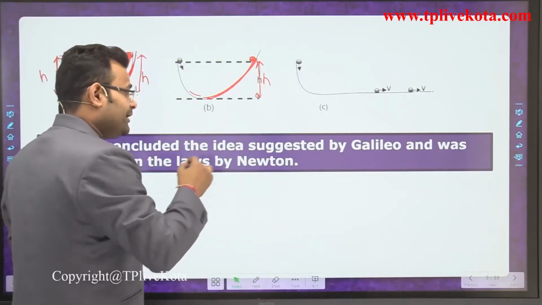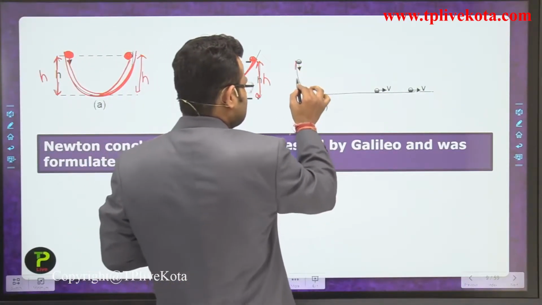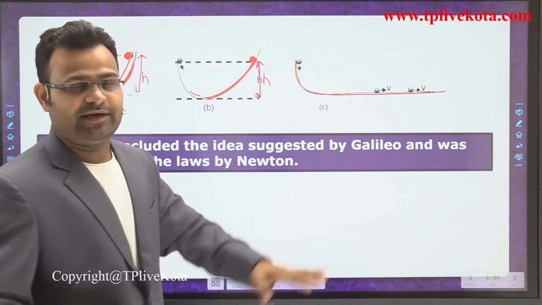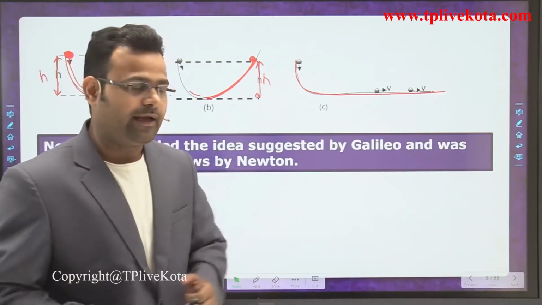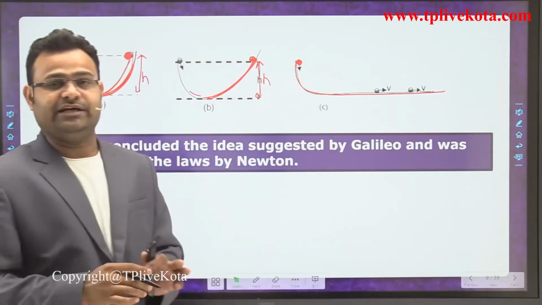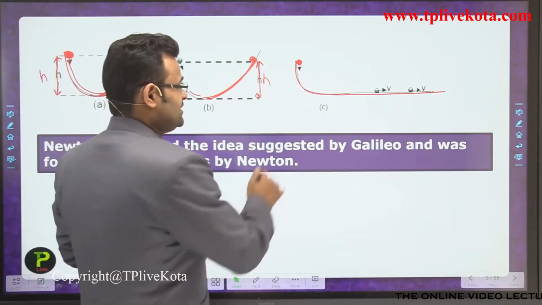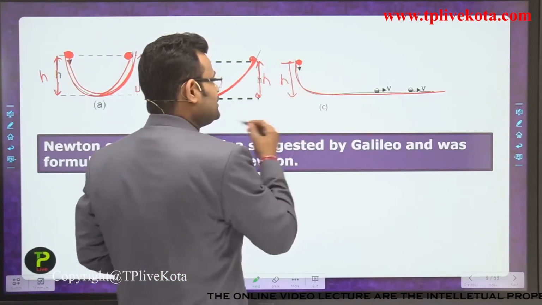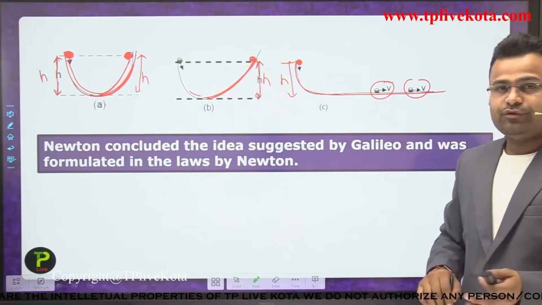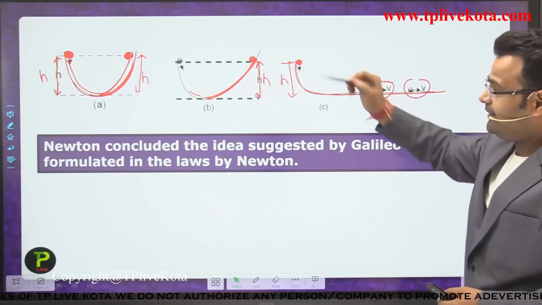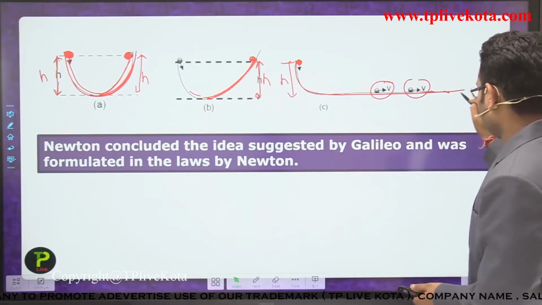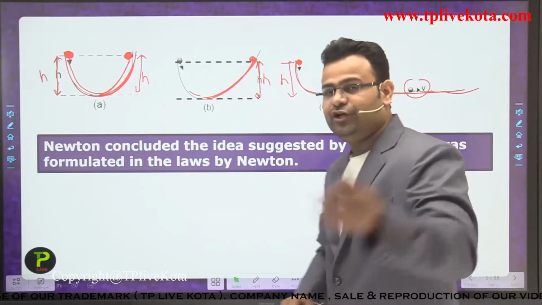Now in the next part, the slope is completely changed to a horizontal one. One side slope is completely converted into a horizontal slope. So what happens, guys? In that case the body cannot achieve the same height from which it was released under any condition, so it keeps moving with a constant speed v. Why is it continuously moving? Because it wants to achieve the same height h, but it cannot, so it keeps moving.